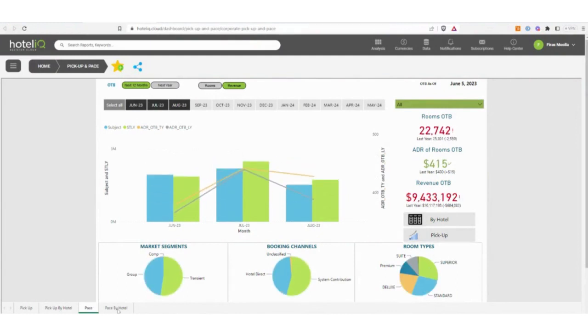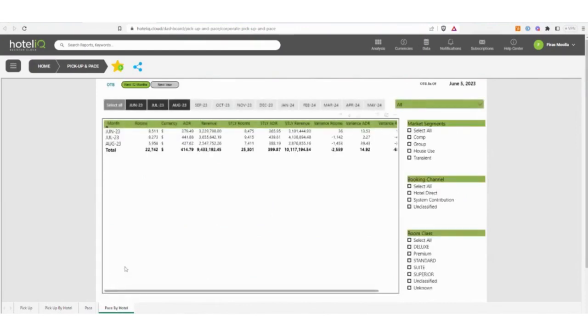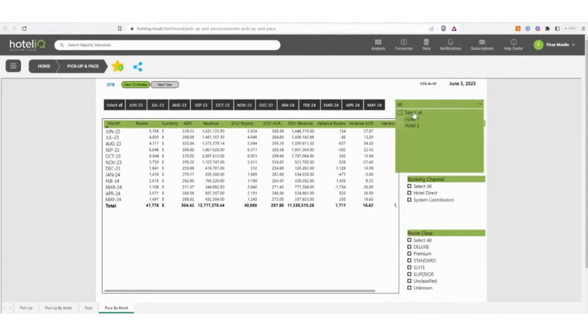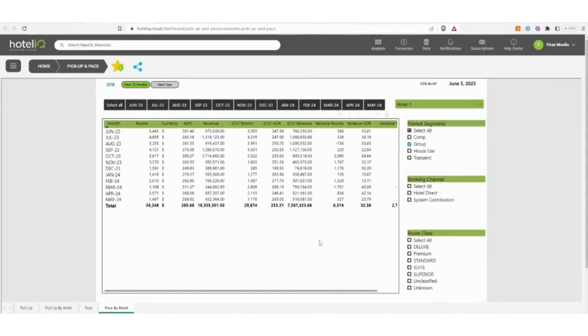And then again, if we jump over to that last tab over here, same kind of thing, where we can apply these filters again and look at this in a tabular-style view. So maybe we want to look at the next 12 months, all of them, and what is our group pace looking like across the board. Maybe let's just zoom in on one of the hotels over here, and there we go. We can see exactly what that looks like for this hotel, month by month pace for the next 12 months filtered to group. And if I wanted to add any other filters here across channels or room classes, I have those options available to me.